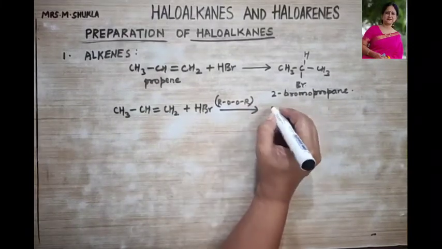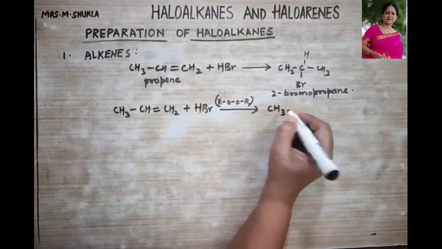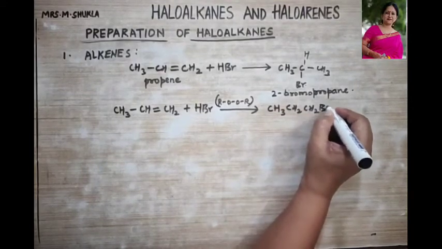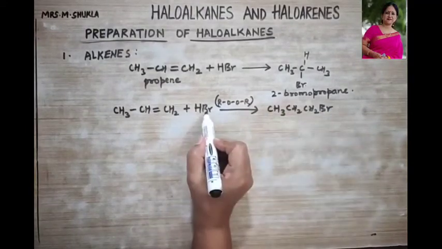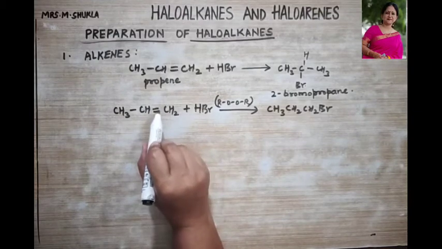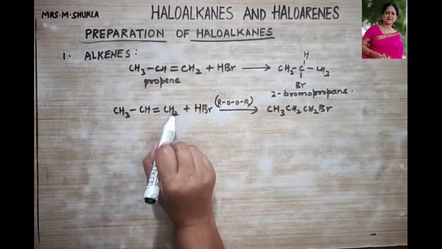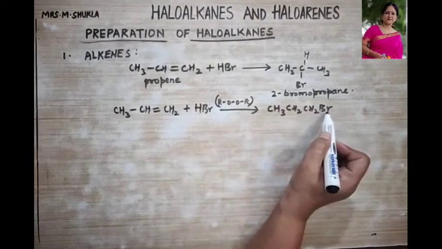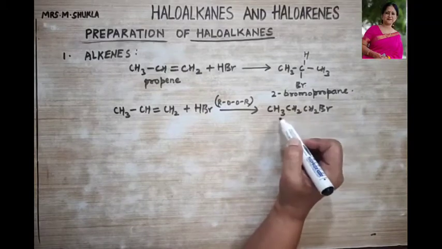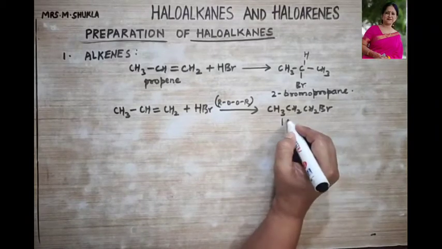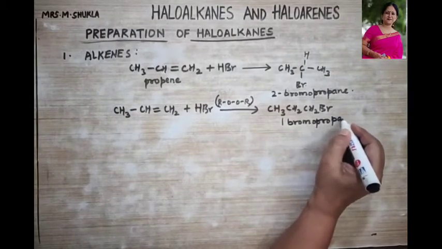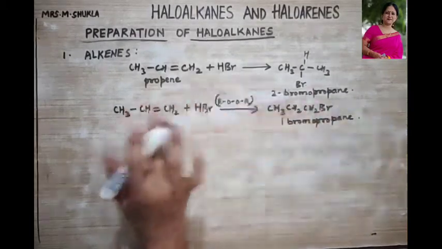And thus the product that will be formed will be CH3CH2CH2Br. Here the bromine is going to get attached to that double bond carbon which has more number of hydrogens. So here bromine will get attached over here, and thus what will be the name of this? This will be 1-bromopropane. It will form 1-bromopropane. Okay, so this is clear to all of you.